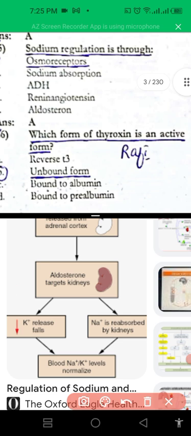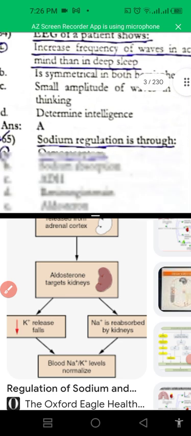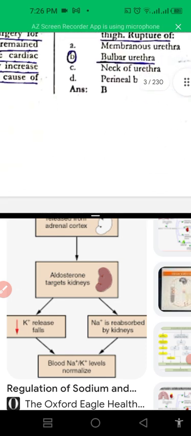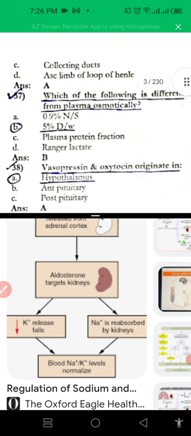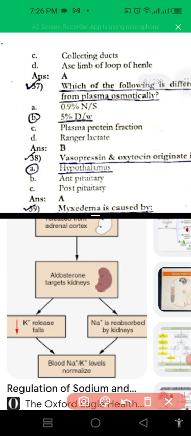So next one is: which form of thyroxine is the active form? It is the unbound form of thyroxine. And the next one is: which of the following is different from plasma osmotically? That is 5% dextrose water, while NS, plasma protein fraction and Ringer lactate are the same. Like NS contains sodium, Ringer lactate contains potassium, and plasma protein fraction contains plasma proteins. While dextrose water is different from all of these groups.